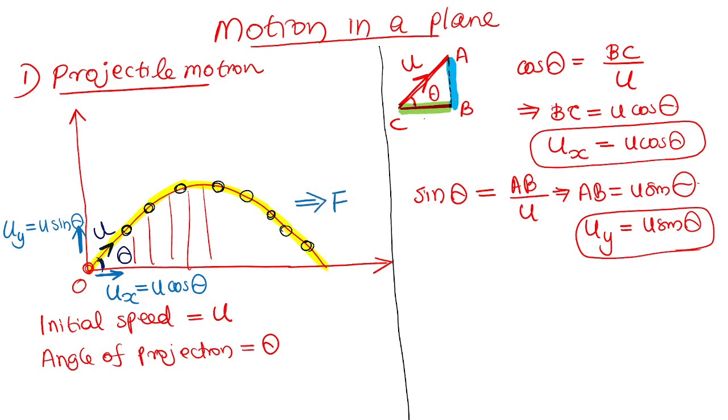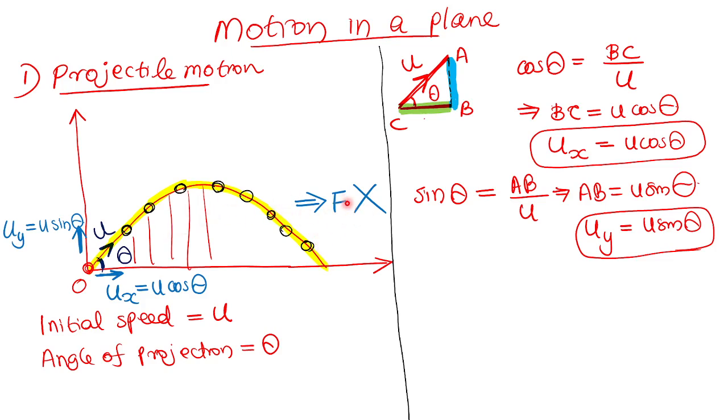No. Once I have thrown the body, during the motion it does not experience any horizontal force. If there is wind blowing in this horizontal direction, the force is there. If there is no wind, the body does not experience any horizontal force, left or right.